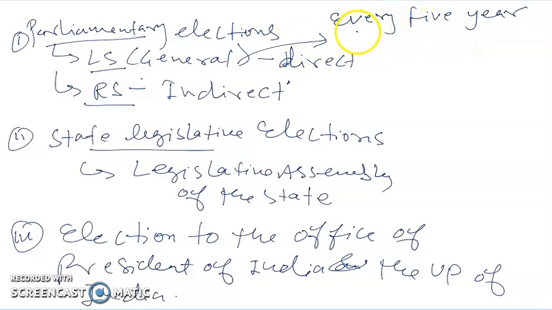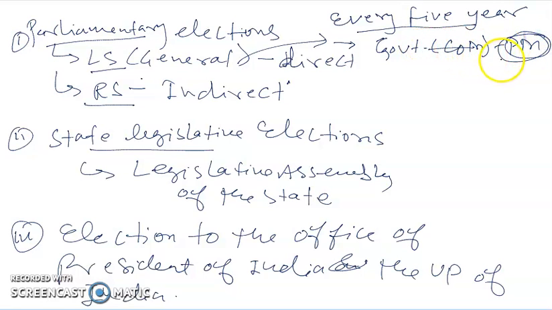Whenever the term of the Lok Sabha gets completed, it is the government, and here government means Council of Ministers headed by Prime Minister, but we don't say that. It is the Prime Minister himself or solely or alone who will advise